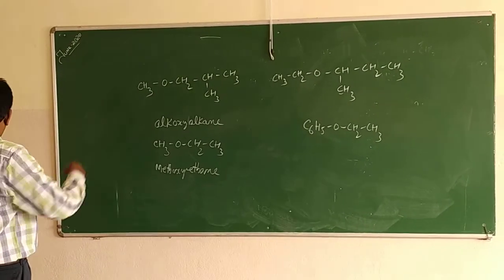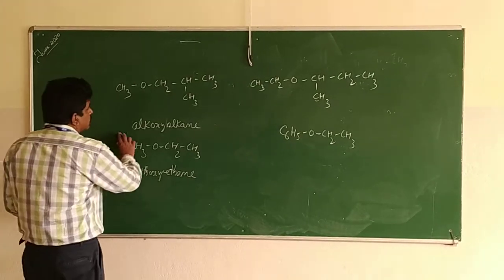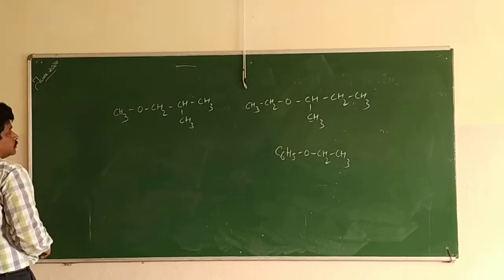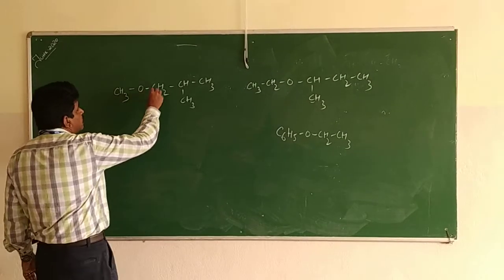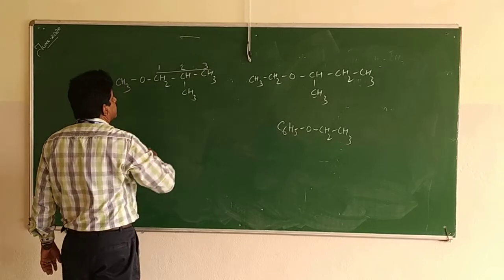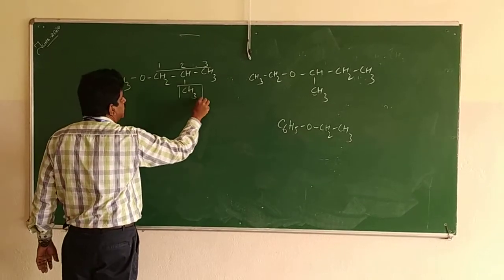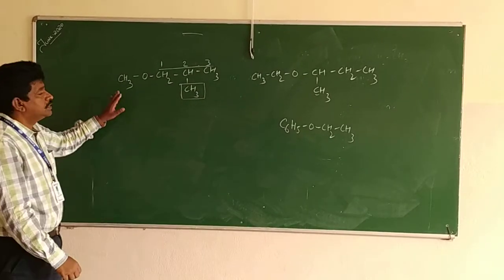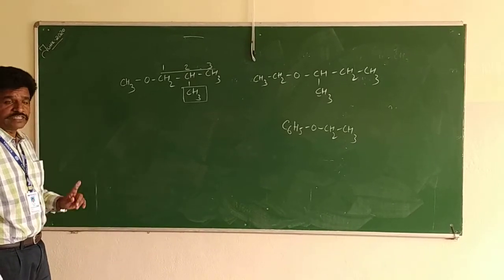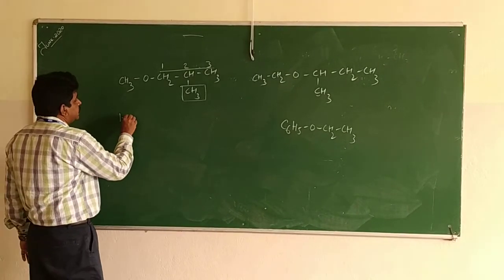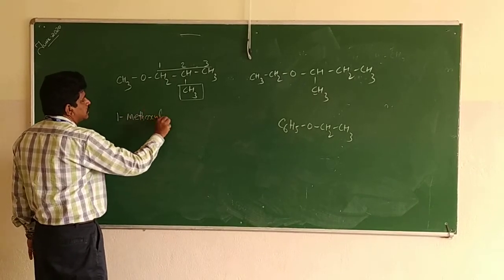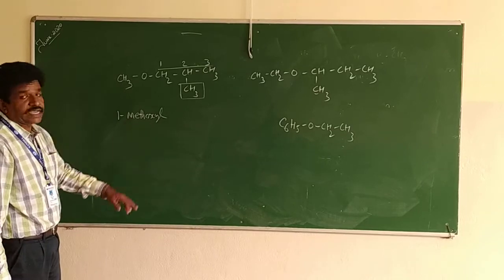Now we will see this compound. So we know that this is the longest chain, 1, 2, 3, and on the second place you can see one methyl group. So this is methoxy, where the methoxy group is at the first place. So 1-methoxy. We have a methyl group on the second carbon atom.